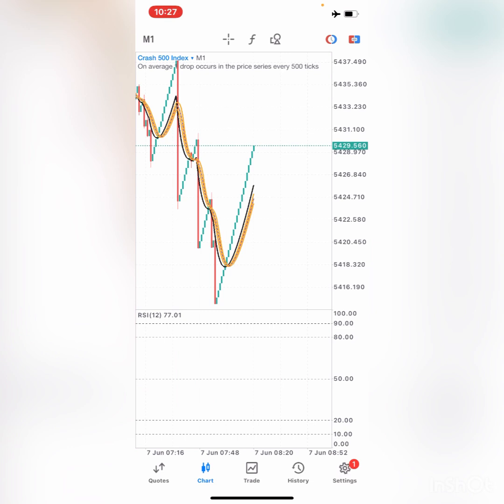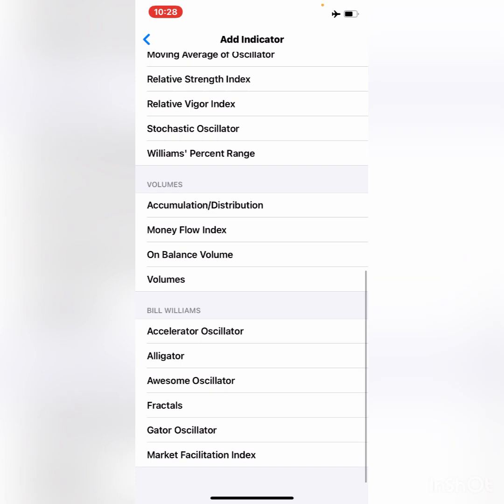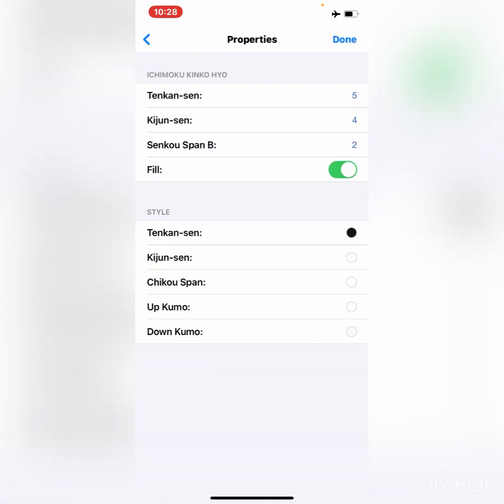Lastly, we will need to install an indicator on our indicator window 1 called the Ichimoku. This Ichimoku will have the following properties. As you can see on my screen, you can take screenshots, or you can write them down. We need 5, 4, 2, fill. And on the styling, I would really want to emphasize that the first style should be black, and the remaining should be white, or the color of your background.